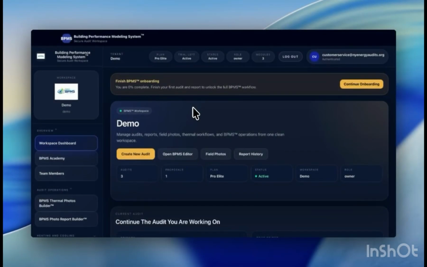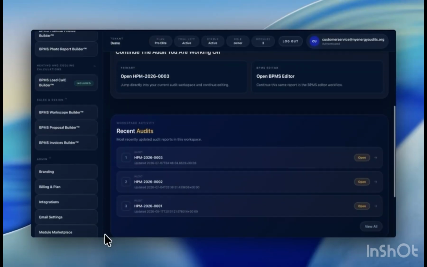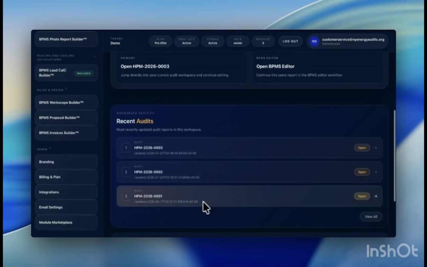After logging into BPMS, you'll arrive at your dashboard. The dashboard serves as the central command center for your organization. Here you'll find quick access to your current projects, recent activity, notifications, and key platform modules.